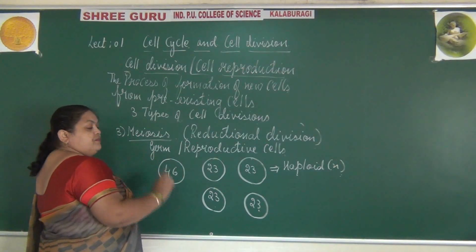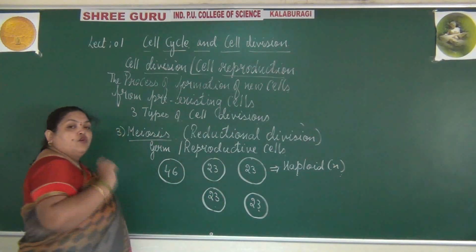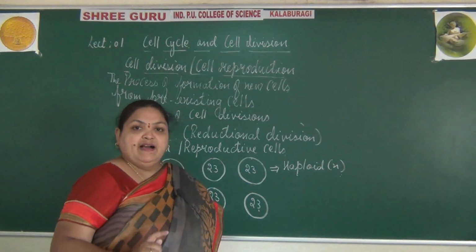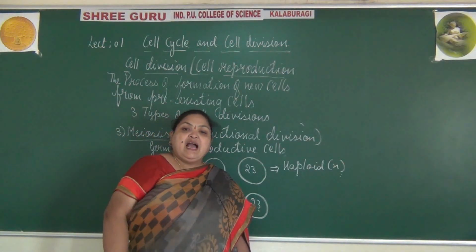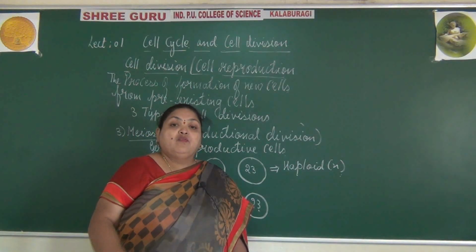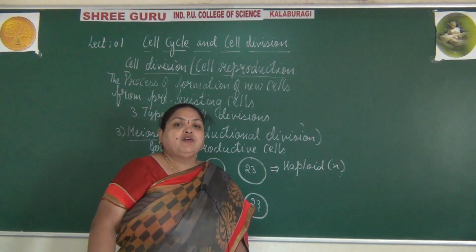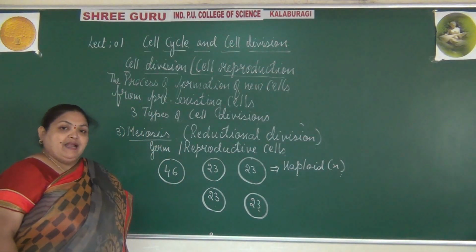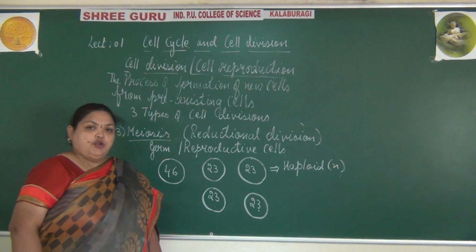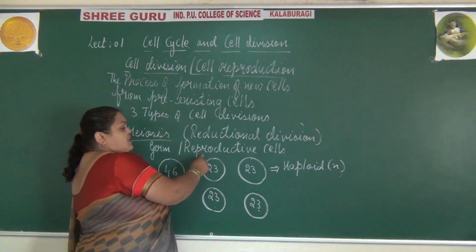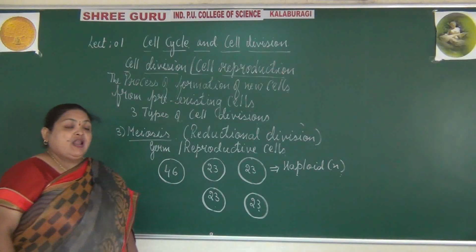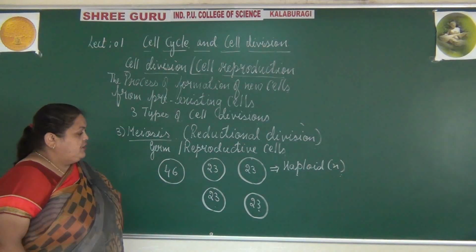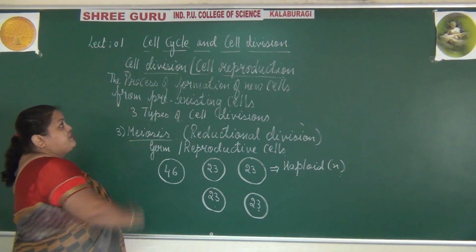So the mother cell divides to form 4 daughter cells, but the daughter cells do not have the same number of chromosomes as that of the parent cell, which receives only half the number of chromosomes. So here the number of chromosomes is reduced and distributed to the daughter cells. So this process is called as reductional division, as the number of chromosomes are being reduced in the daughter cells. Then cell division is clear.